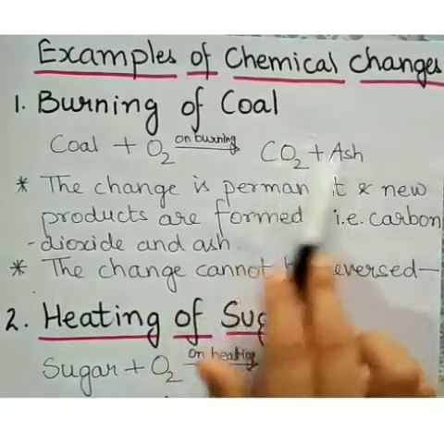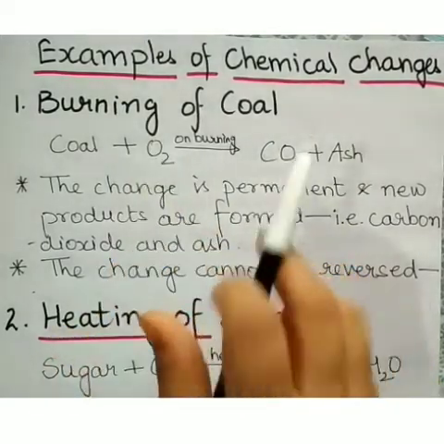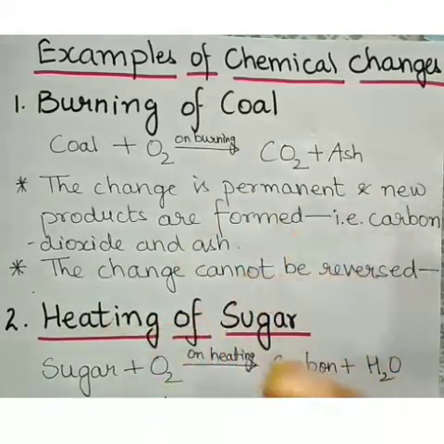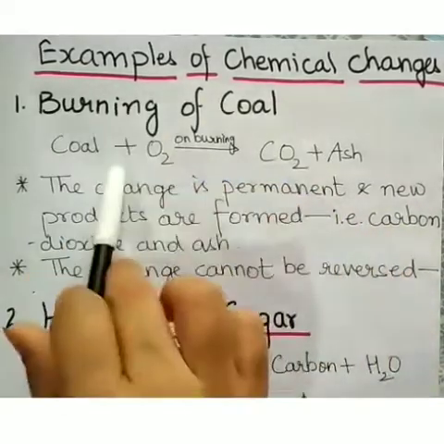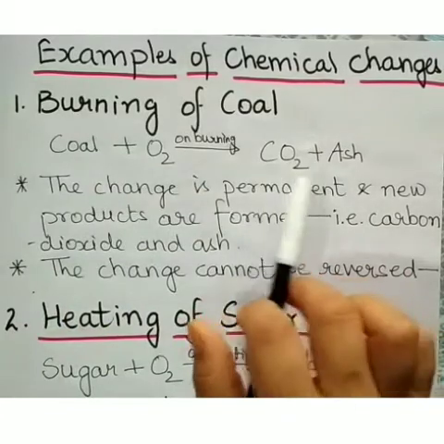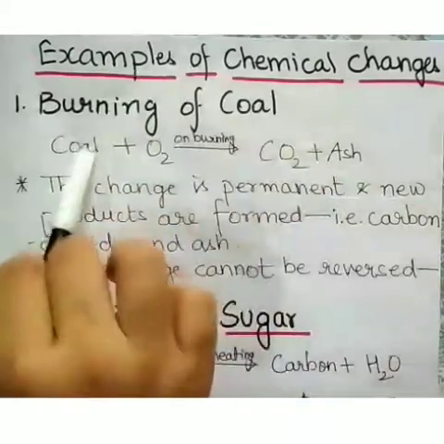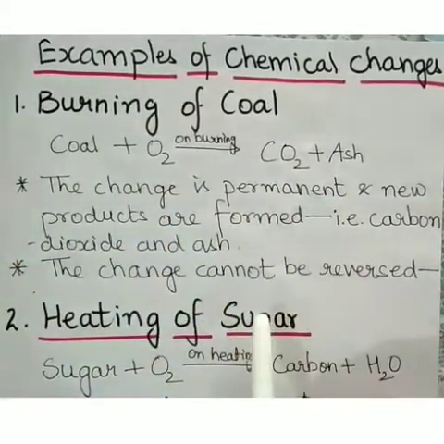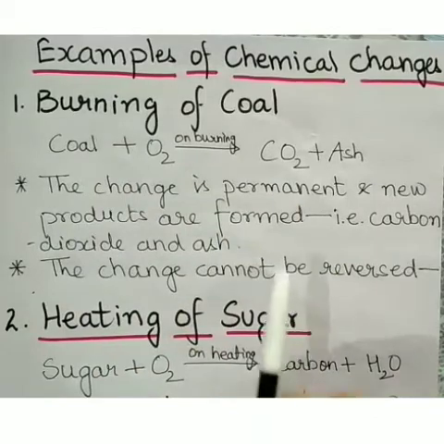So you can see here new products are formed, and the change is permanent. It is not temporary, it is permanent. And one more thing, the change cannot be reversed. That means CO2, when it combines with ash, does not give back coal. So the change cannot be reversed.